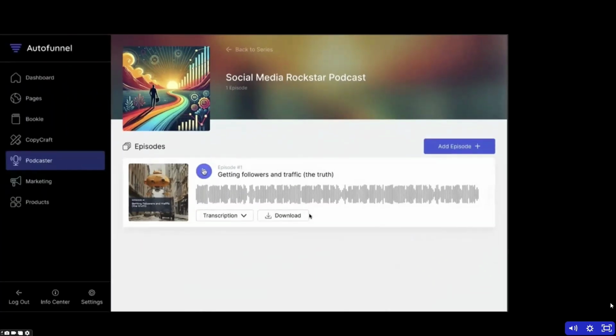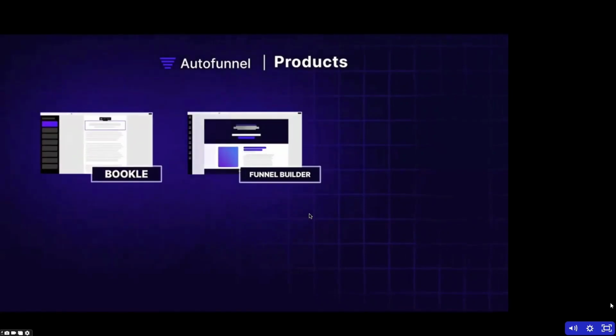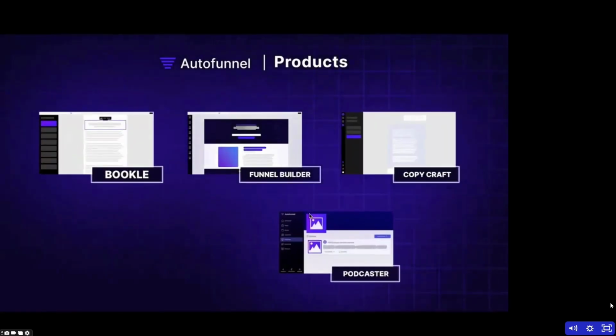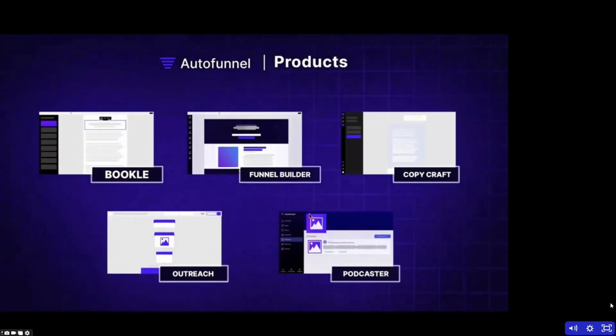So pretty cool stuff. You can generate complete podcasts, long form, and have them out on a weekly basis that promotes your business without actually having to get on a microphone and write the whole thing out. And this is the only software in the world that does it. All right, guys, so that's the software that we've built. We're super excited, and all of this is coming in about 4 to 6 weeks.